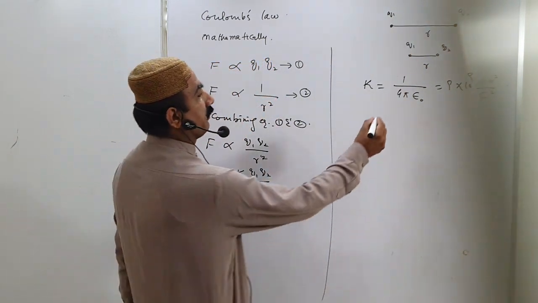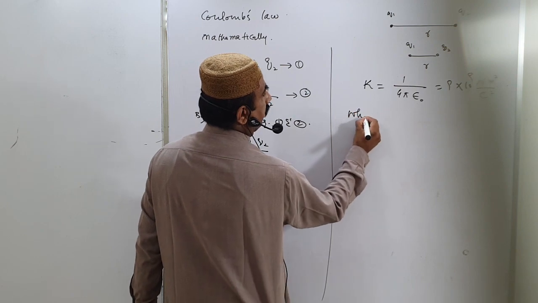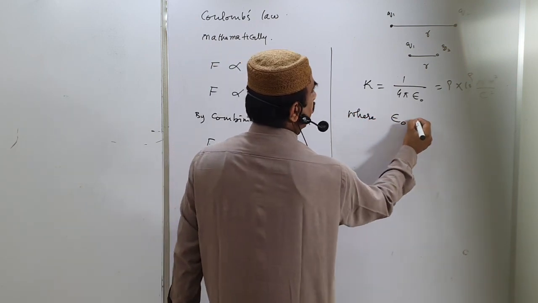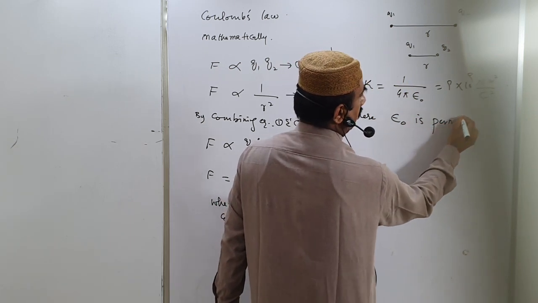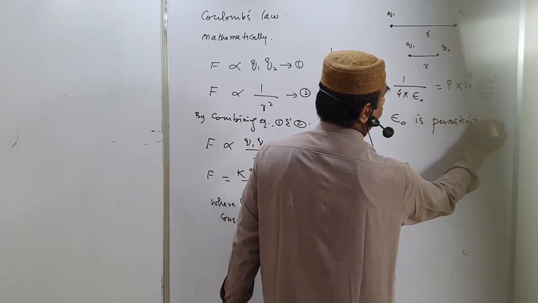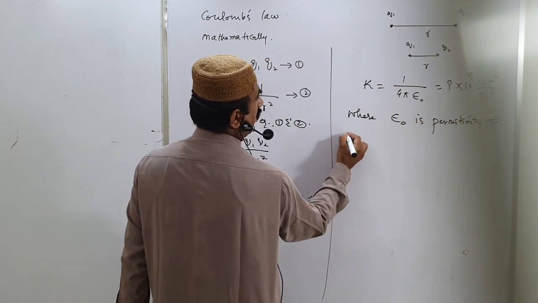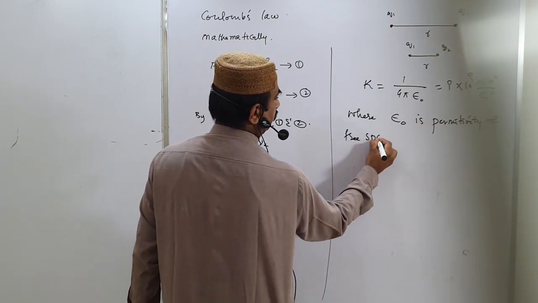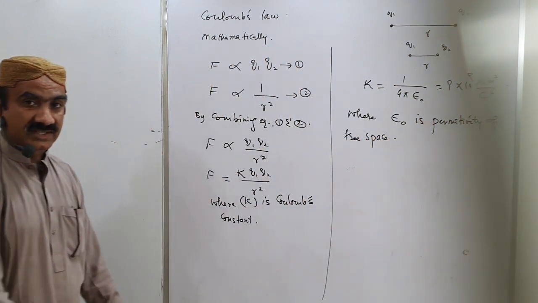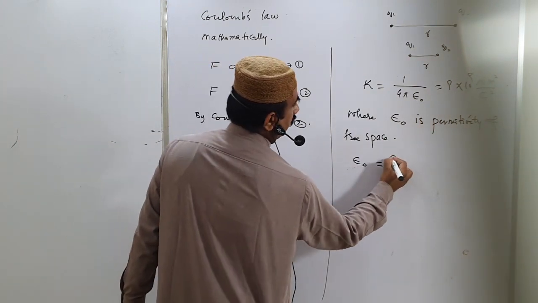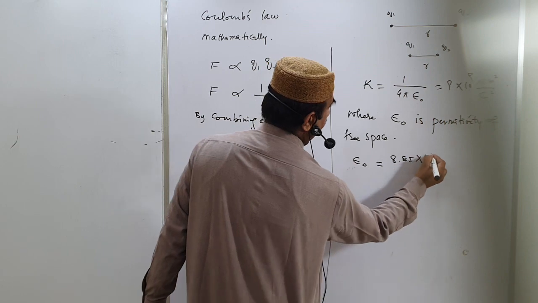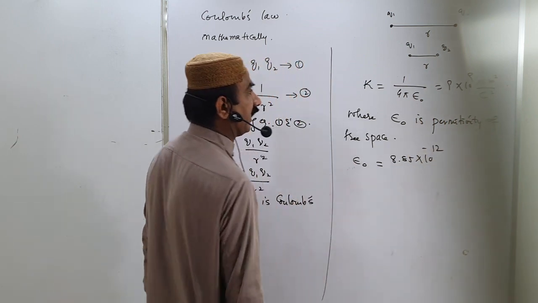So epsilon naught is the permittivity of free space. Its value is 8.85 into 10 raised to power minus 12.